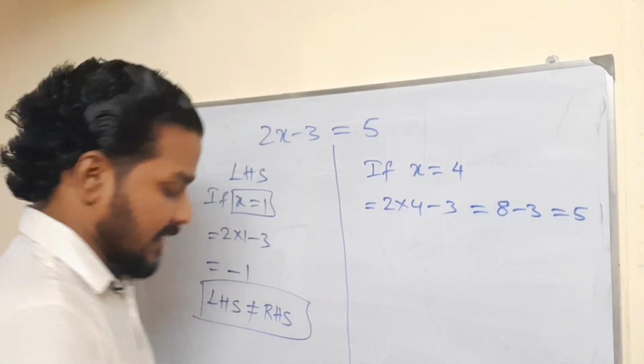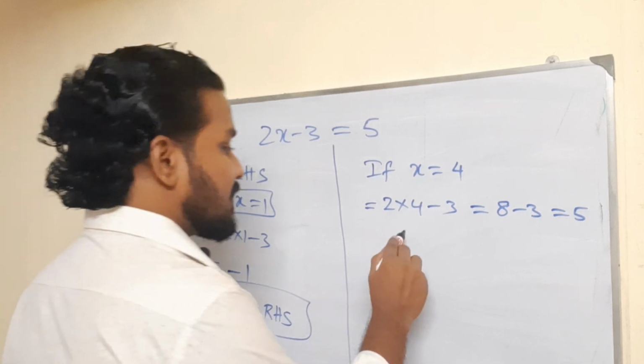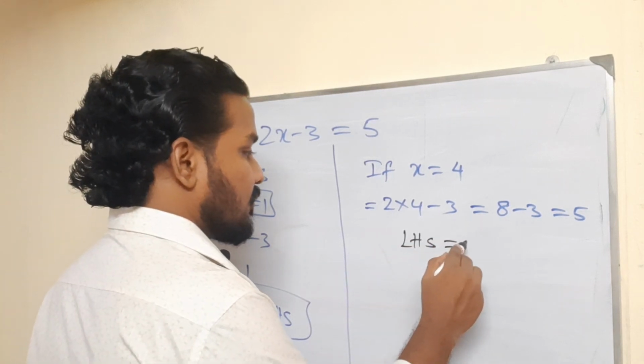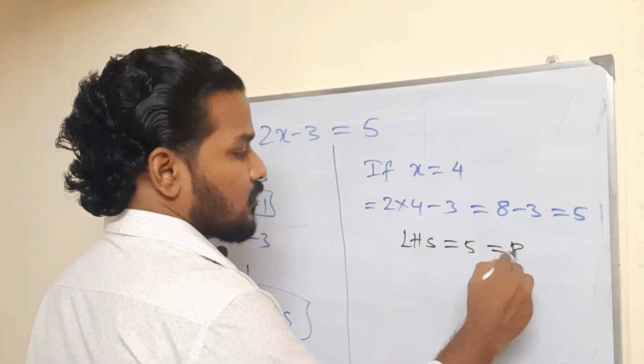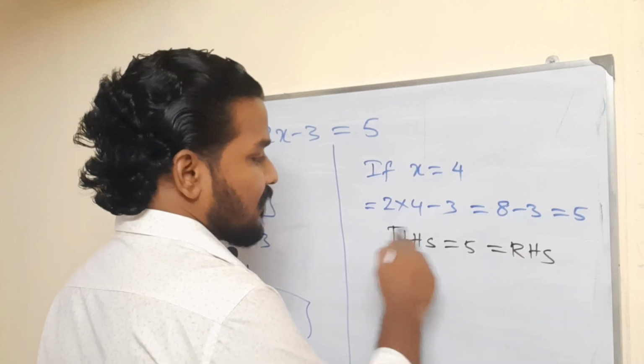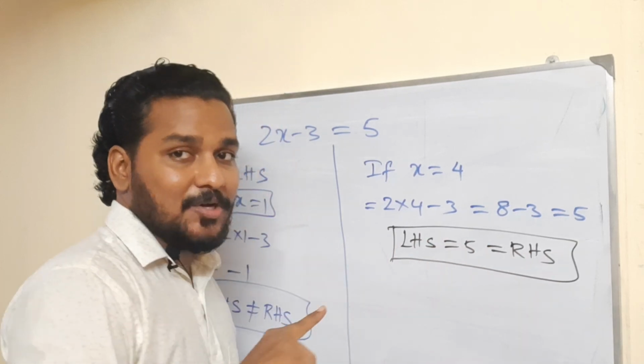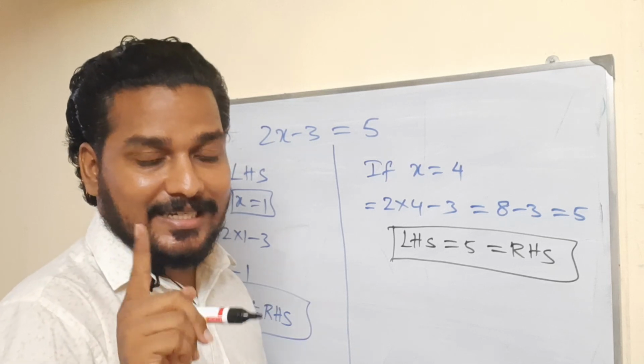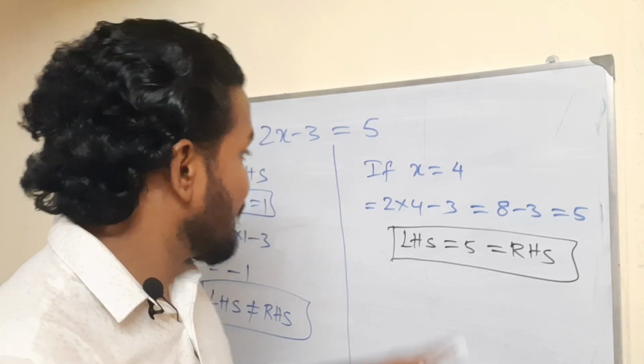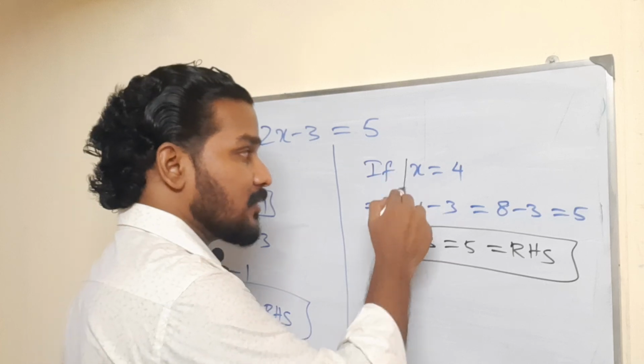Yeah, we got it. Success. Your LHS is 5, which is equal to RHS. It is valid. But here, my dear students, in the last problem we got the final answer as x is equal to 4. Here also you have to keep it in your mind.